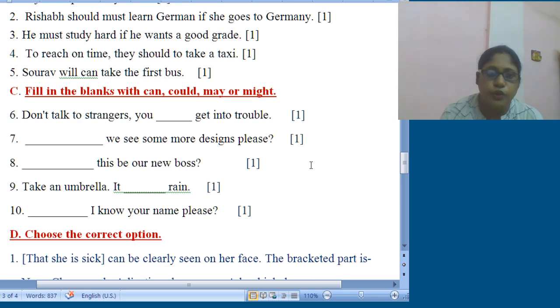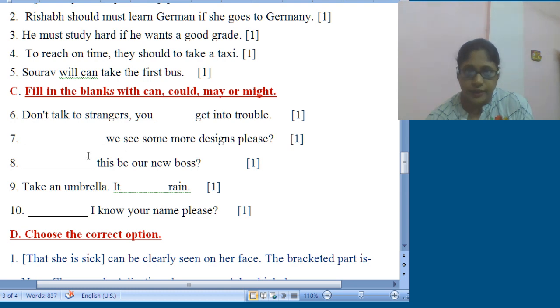So first one, don't talk to strangers, you dash get into trouble. You may get into trouble. If someone does, you might get into trouble. That is also not wrong. So may or might, both will go. Next one, dash, we see some more designs please.